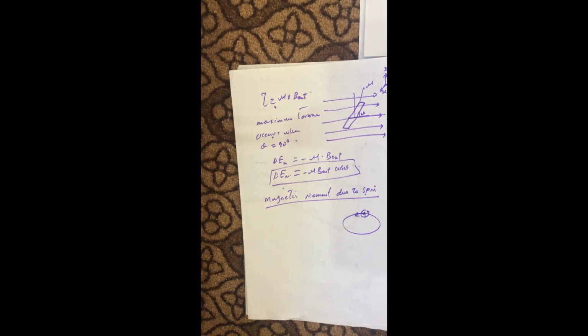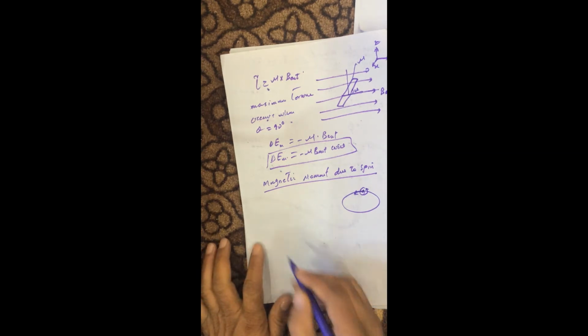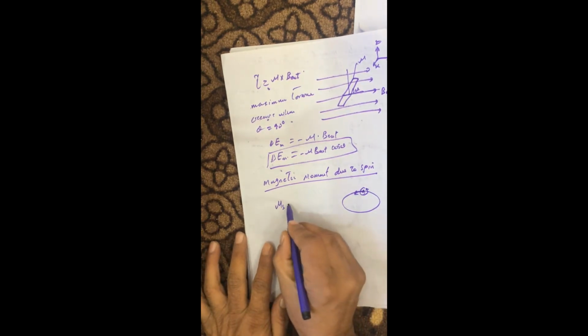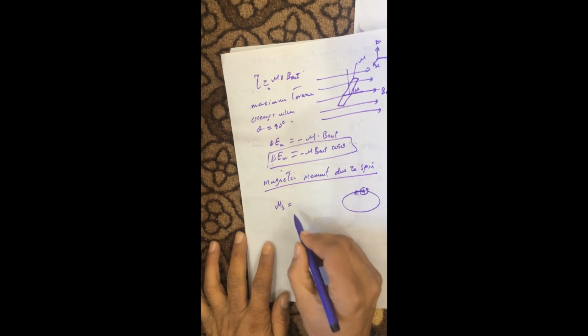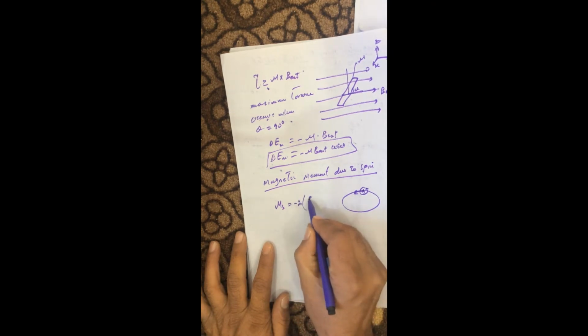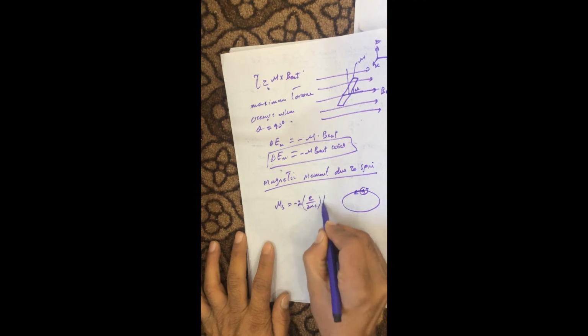So in order to obtain agreement with the experimental result, we have some experimental result for the magnetic moment due to spin of the electron. In order to make a correspondence between the experimental and theoretical results, the magnetic moment which was directly written for the spin of the electron without any proof was found to be minus 2 times e over 2mc into P_S.